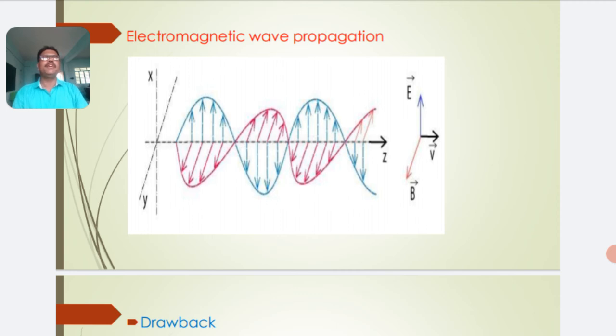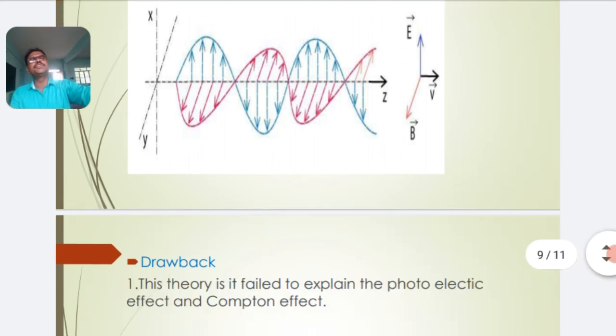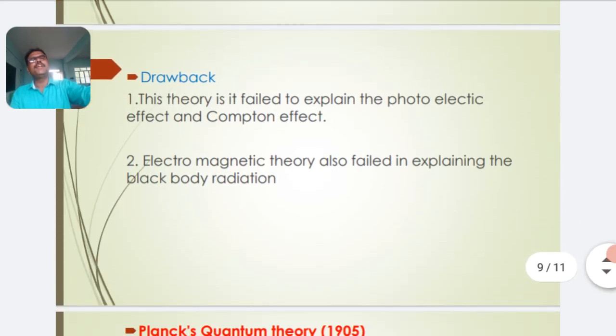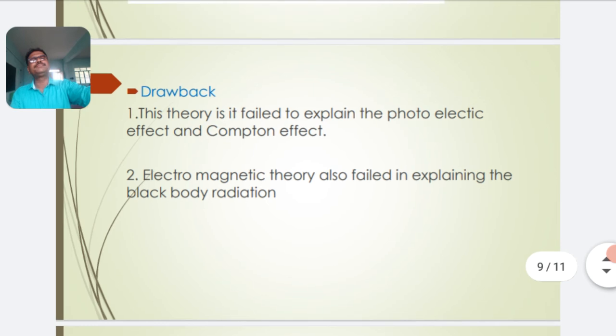The electric field vector vibrates along the x-axis, the magnetic field vector vibrates along the y-axis, and the direction of propagation of the wave is along the z-axis. The electric field vector, magnetic field vector and direction of propagation are all mutually perpendicular to each other. So the light wave is associated with a vibrating electric field and magnetic field.